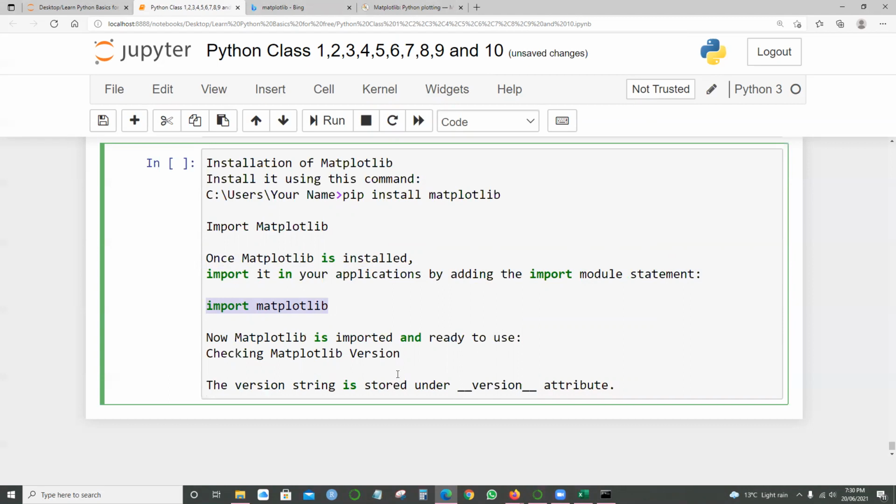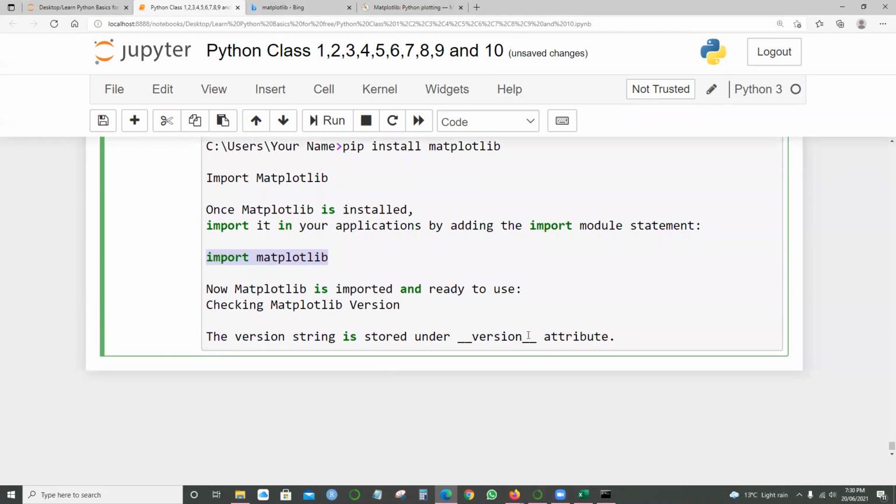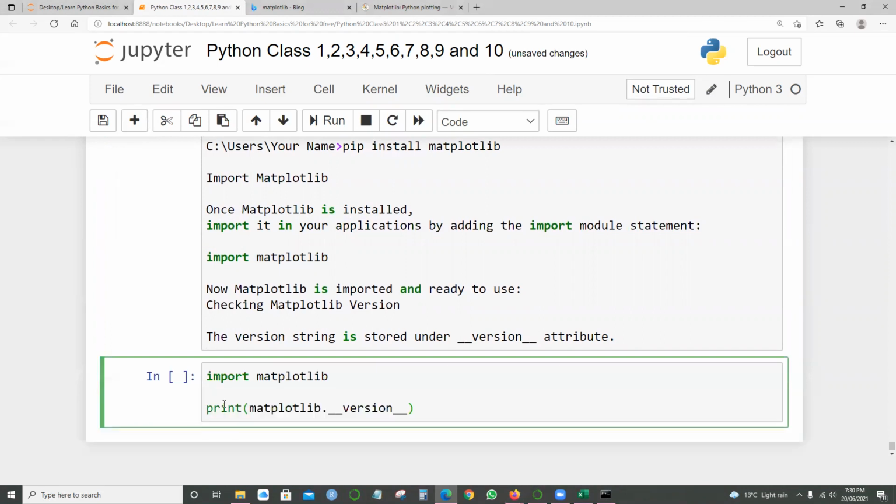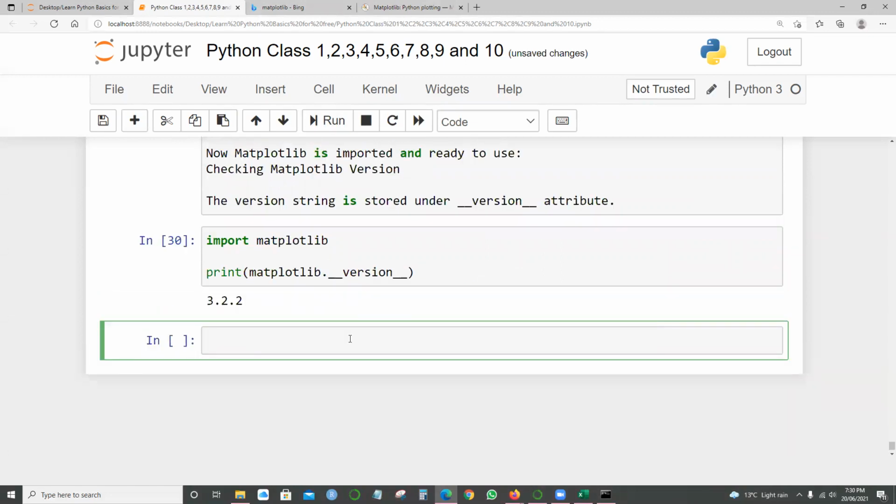Checking the version: the version string is stored under the version attribute. Let me give the instructions to see which version of matplotlib we are using. We have import matplotlib and print matplotlib.__version__. It shows 3.2.2, which is the version we're using.